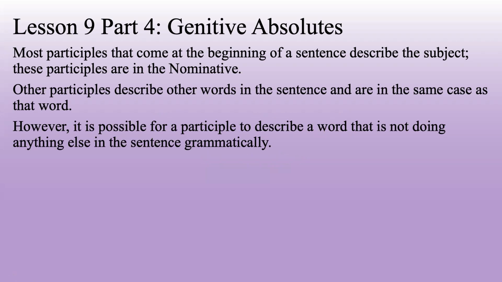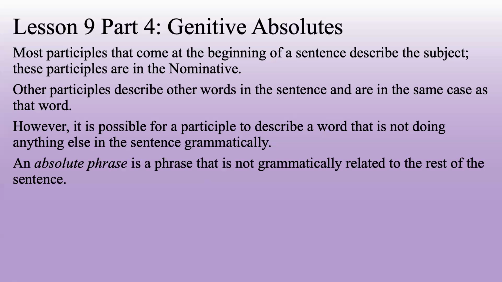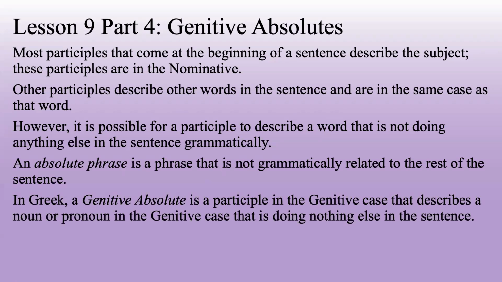However, it is possible for a participle to describe a word that is not doing anything else in the sentence grammatically. An absolute phrase is a phrase that is not grammatically related to the rest of the sentence. In Greek, a genitive absolute is a participle in the genitive case that describes a noun or pronoun in the genitive case that is doing nothing else in the sentence.